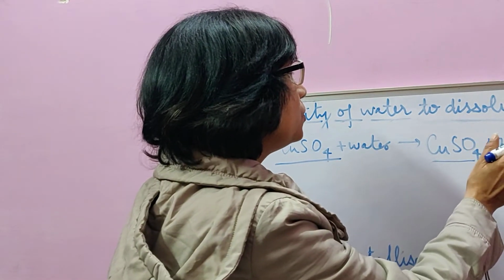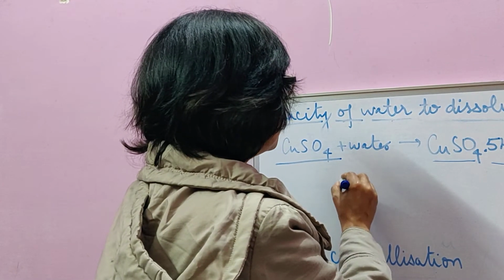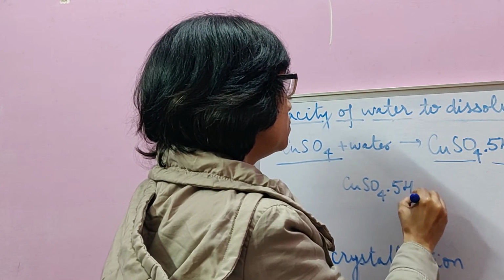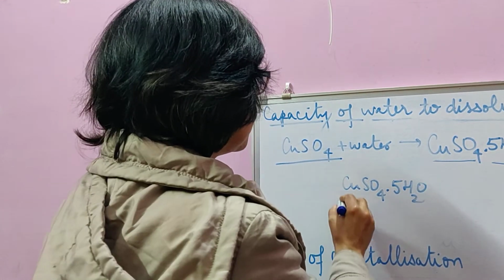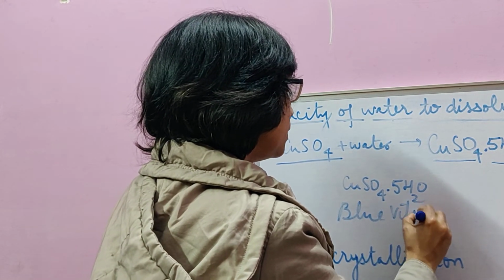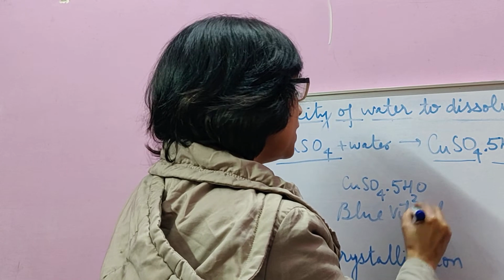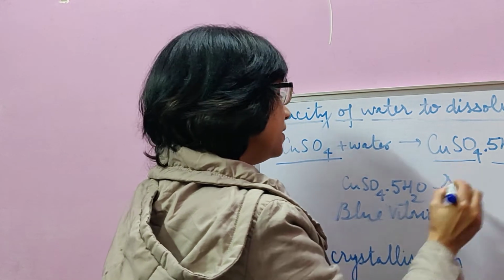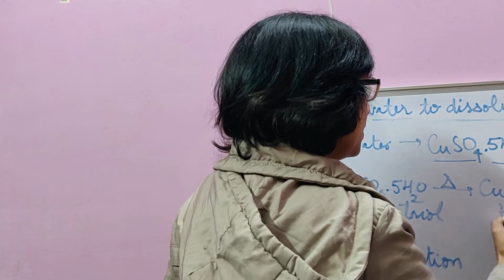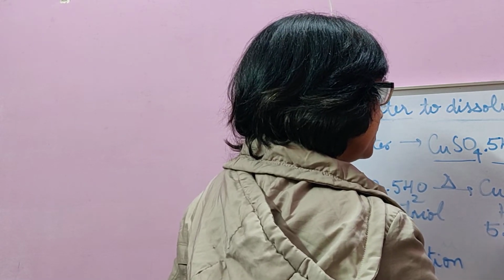If these water molecules are lost by heating CuSO4.5H2O, that is crystalline copper sulfate, or we also call it blue vitriol, if it is heated, then water of crystallization gets separated.